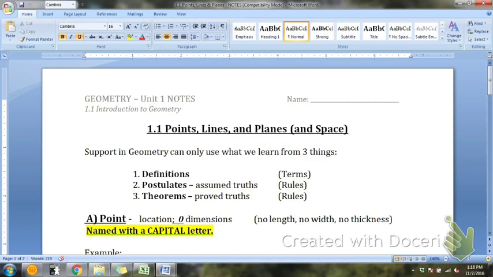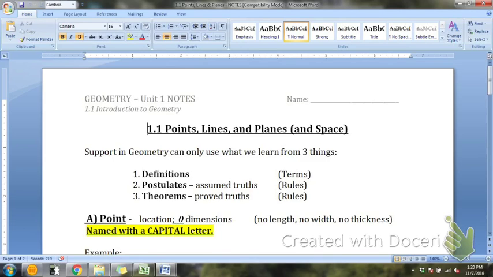So the first thing to notice, one of the things to notice about geometry is that we're going to use these things called definitions. That's why we have our vocabulary sheet. We're going to use these things called postulates. These are rules that we assume to be true. And we're going to use these things called theorems, which are rules that have already been proved for us. If you ever talk to somebody about geometry in high school, they talk about proofs, and everybody groans and says they're horrible. We're not going to do very much with proofs. We'll do just a little bit.